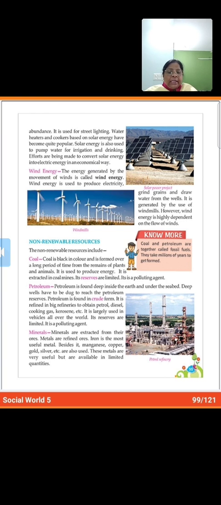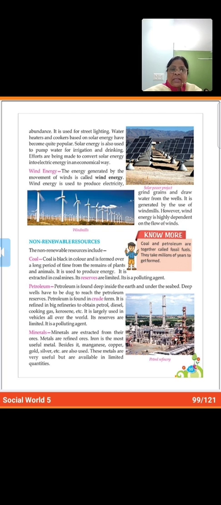So by the heat and pressure of the earth, and it is buried under the ground. So deep burial over millions of years converts it into what? Into coal. Okay?